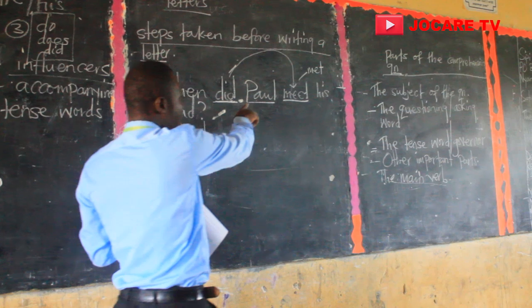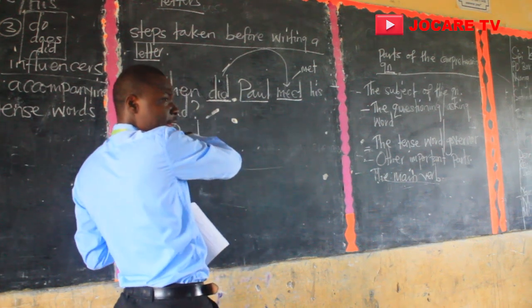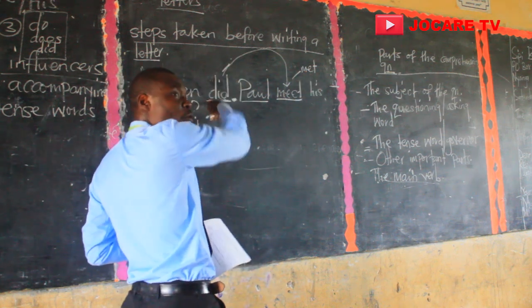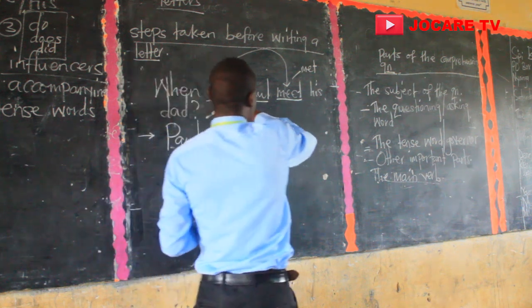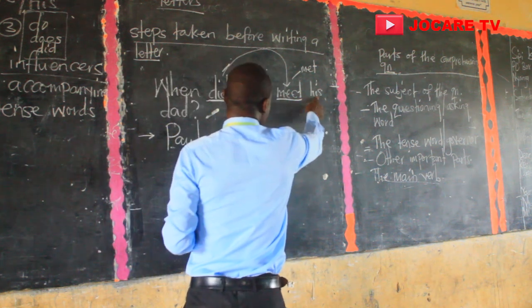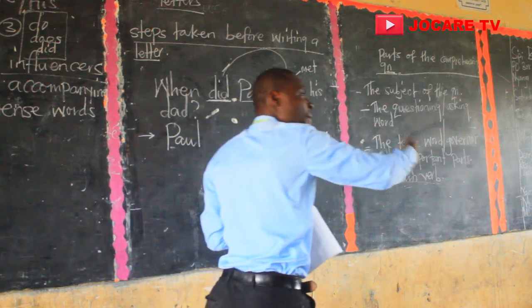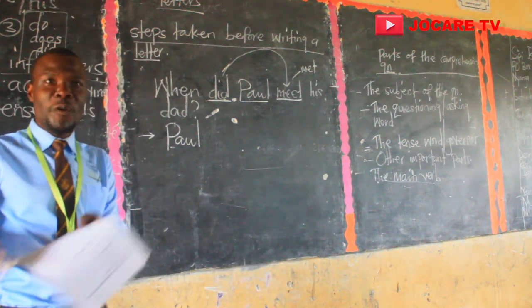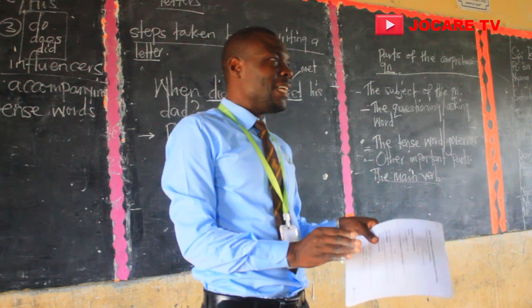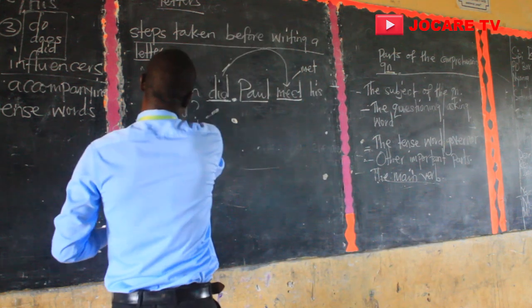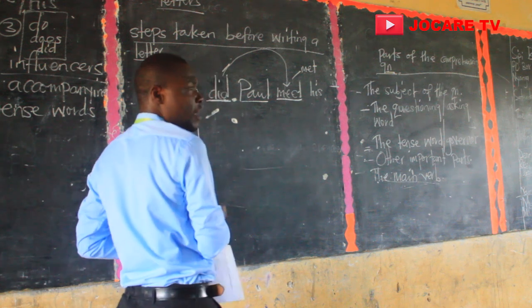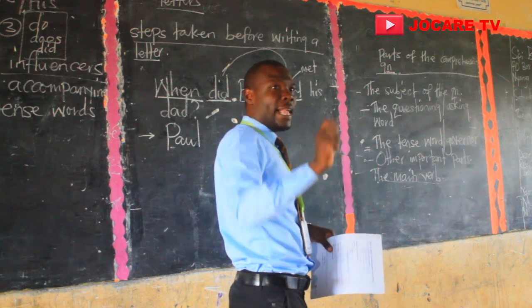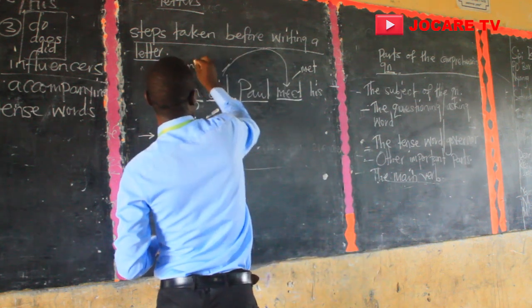Yes. So you're going to find it, we shall say Paul as the subject. Paul met. Why is it met? Because it has been already influenced. Are we there, members? Yes. So we say Paul met his dad. Now, his dad. These are other important parts of the question that we should not leave out because they are very, very important. Are we there, members? Yes. So we come to when. This is now where the answer goes. And the when is the asking word, the questioning word, which follows in now the answer.